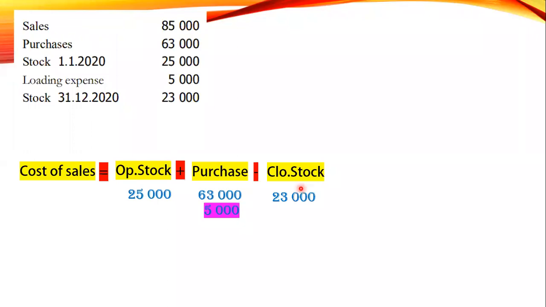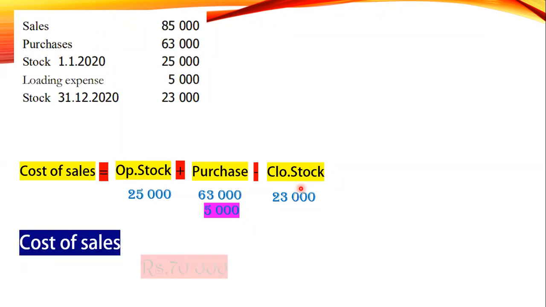Therefore, your cost of sales becomes 70,000. Am I correct? 93 minus 23. If you add these three together, my dear, you will get 93,000, and when you deduct 23, the cost of sales is 70,000.